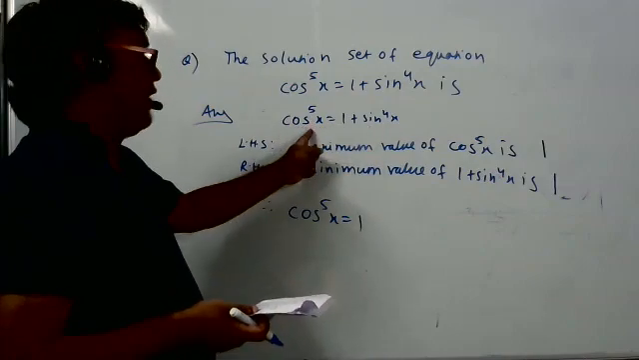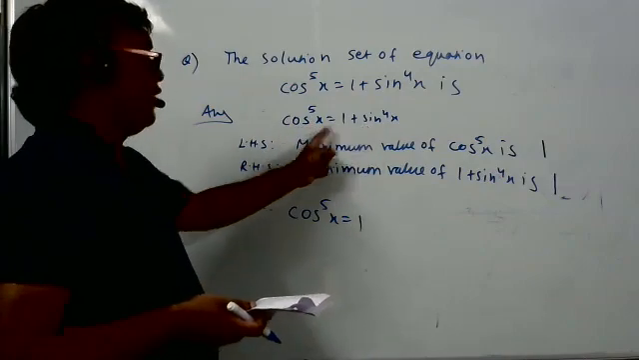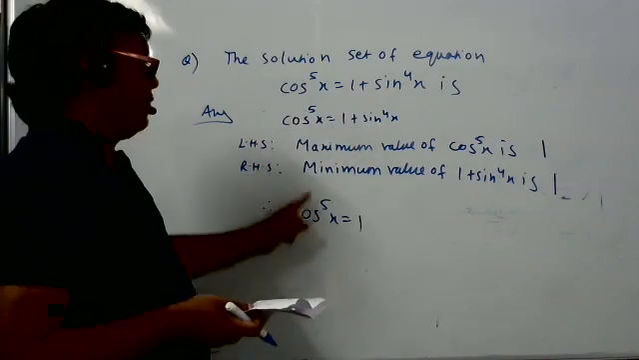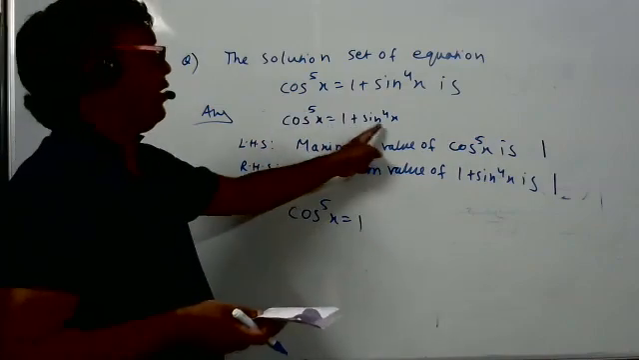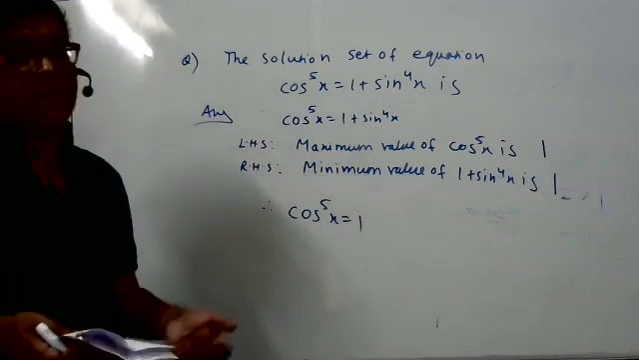Otherwise, see, they told left hand side is equal to right hand side. Now left hand side is equal to right hand side means there is no other option. Cos to the power 5x has to be equal to 1. Then only they will become equal now. Shall I teach more or you understood?